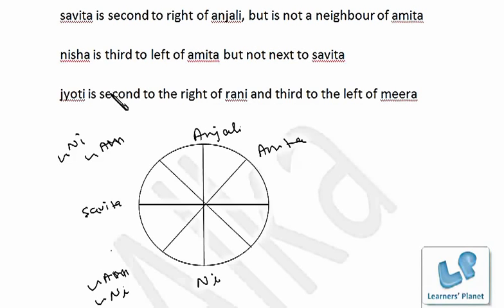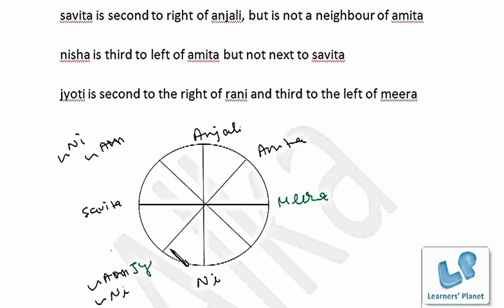Now next is Jyoti is second to the right of Rani and third to the left of Meera. Now the third position to the left, if we take from here, first, second, third, right? This position is open. Then if we take over here, then the third position is not open, right? So Meera must be at this position, and first, second, third position, this position can be taken by Jyoti, right?